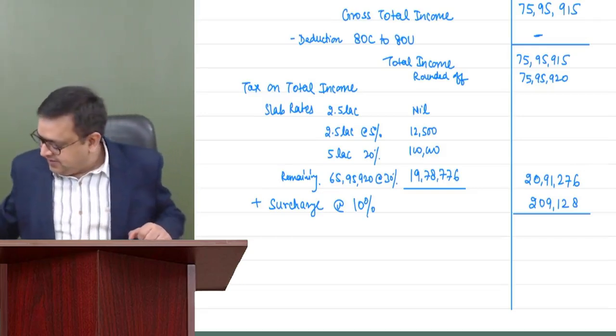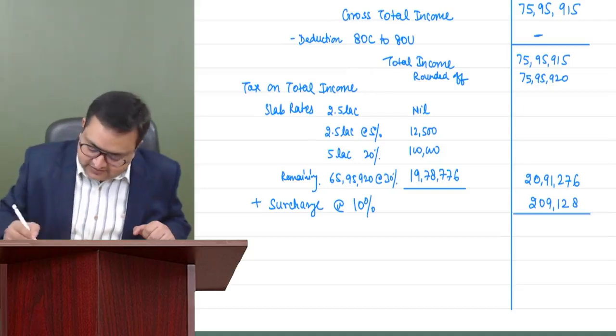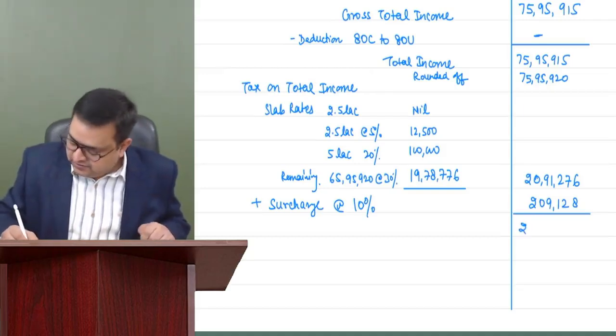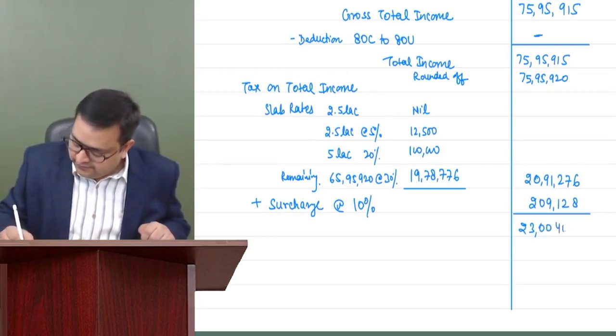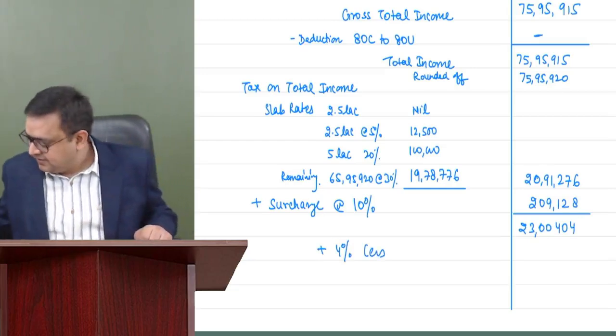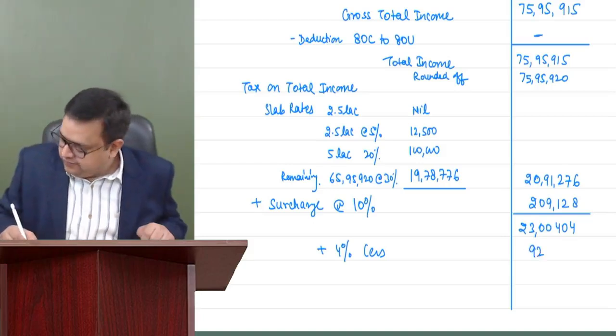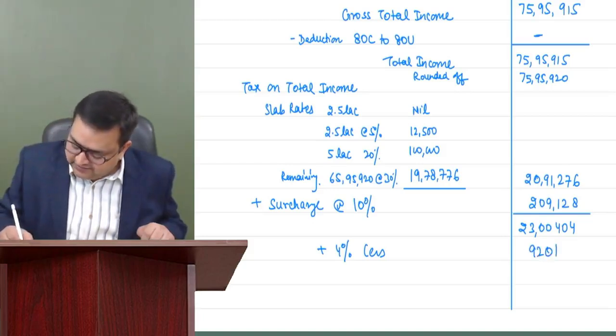So once you add your surcharge, it is coming as 23 lakh 404, plus 4% health and education cess, 92,016.